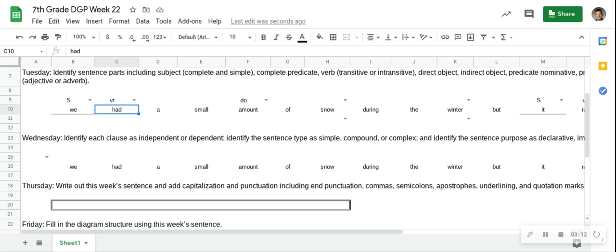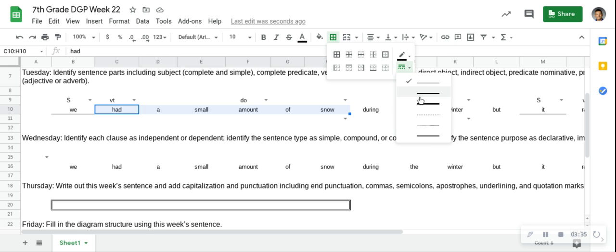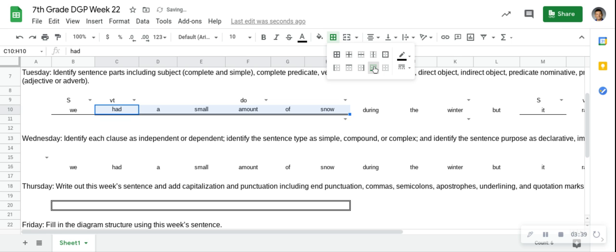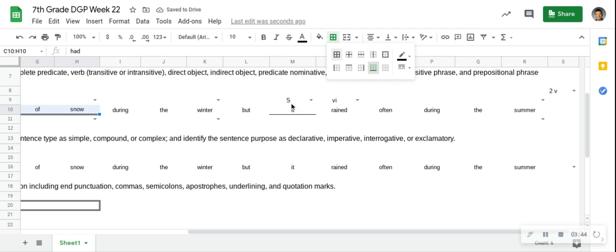What's the full predicate for we? What did we do? We had a small amount. Just a small amount. We don't know of what? Of snow. So that's what we had. That's the predicate. It's whatever the subject is doing. In this case, the subject had a small amount of snow. What about it?